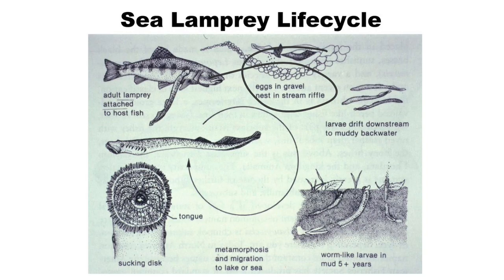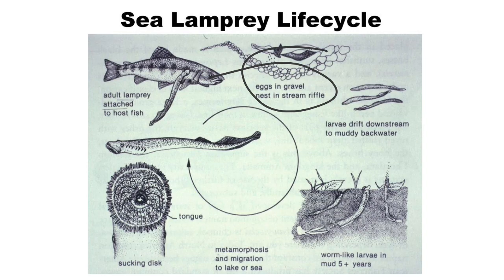Once fertilization occurs, the eggs are deposited in the nest that they have created. After spawning, the parents separate and they die, which means their spawning is only once.